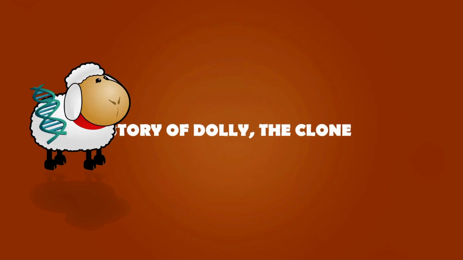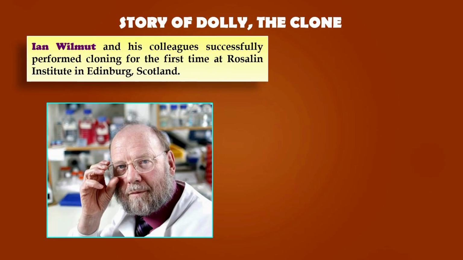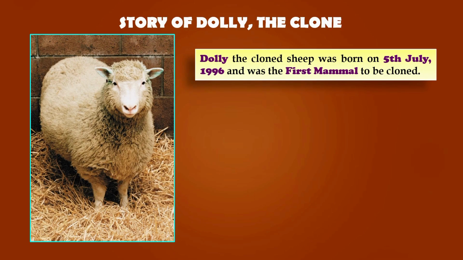Now let us learn about Dolly, the first ever cloned mammal, and understand how cloning changed scientific history. Cloning is the process of producing an exact copy of a cell, a living part, or even an entire organism. It was Sir Ian Wilmut and his team who successfully performed cloning for the first time at the Roslin Institute in Scotland. Dolly, the cloned sheep, was born on 5 July 1996, becoming the first mammal to be cloned in the history of science.